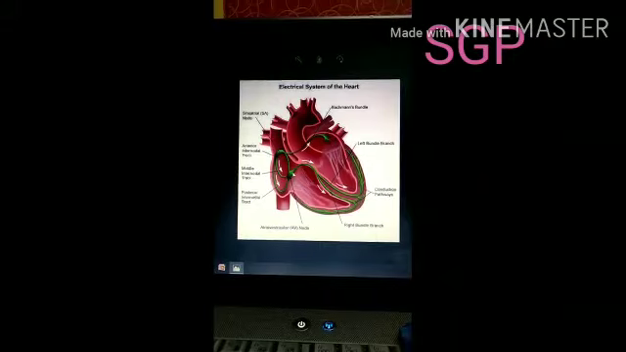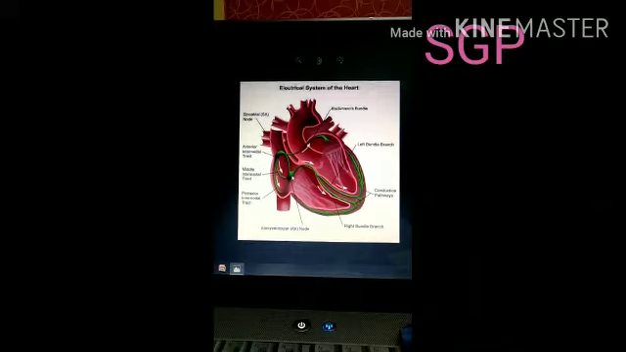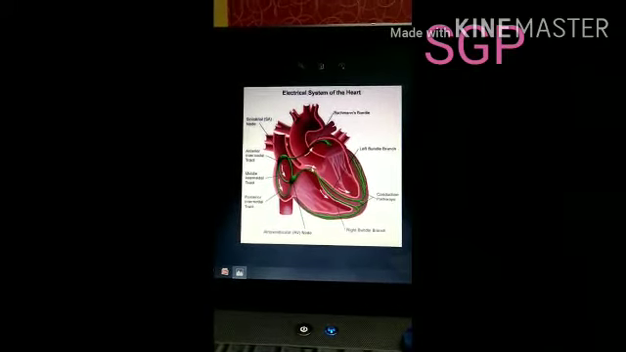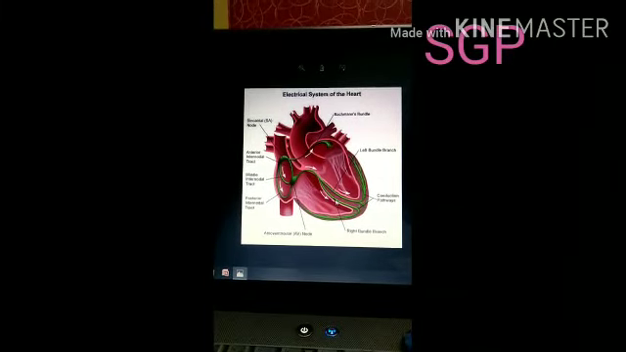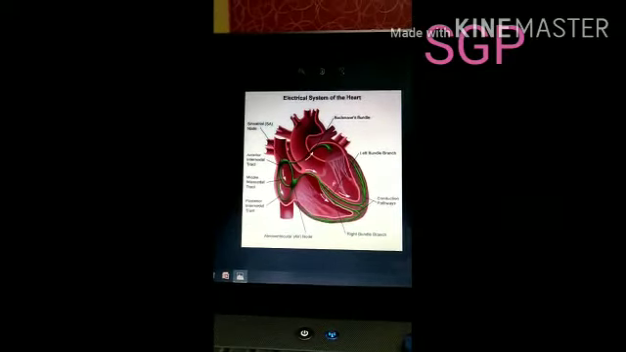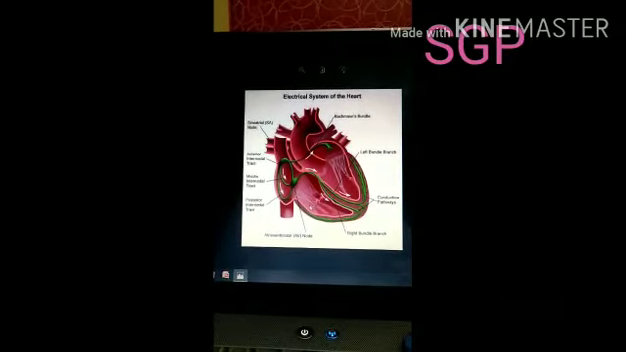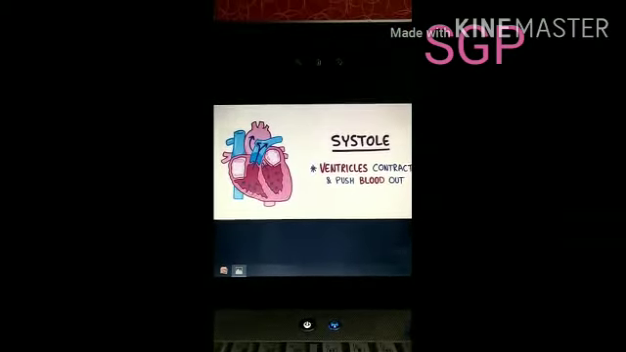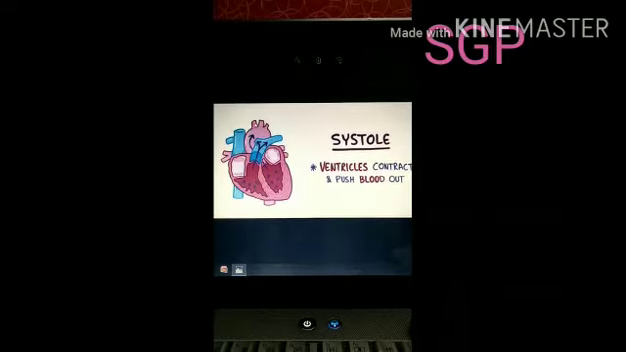Then the impulse reaches the AV node. From the SA node, it reaches the AV node, the bundle of His, then the bundle branches, and then the Purkinje fibers. Now the walls of the ventricles contract. The blood present in the ventricles flows into the aorta and then into the pulmonary artery.